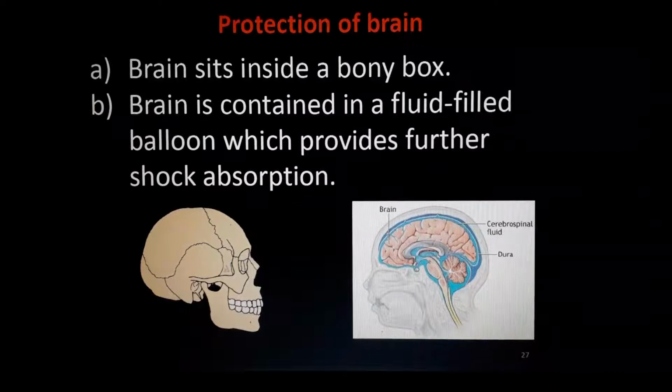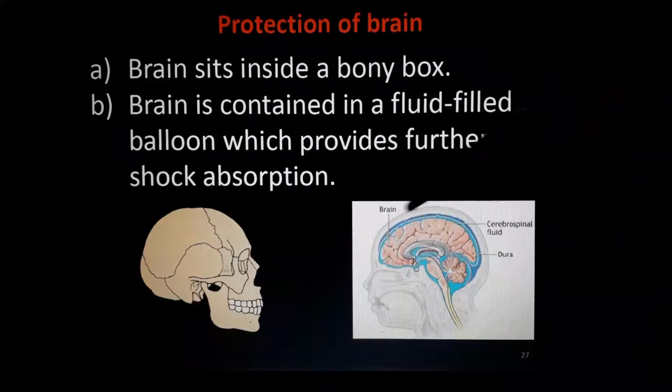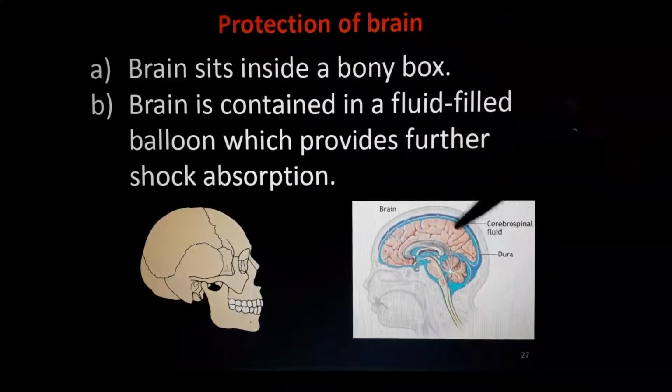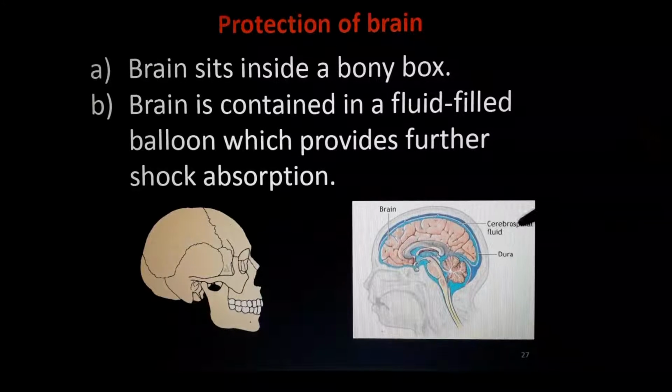Okay, so the first part is the skull. After that, there is a particular layer called dura. Then a fluid is filled, not inside the brain, but outside the brain, in between the skull and the brain. It's a colorless fluid called cerebrospinal fluid. That is also important.